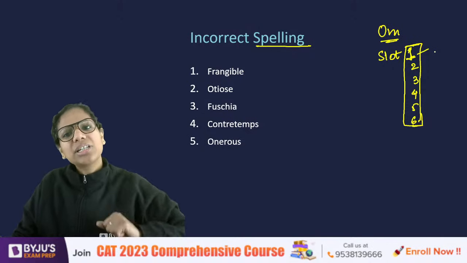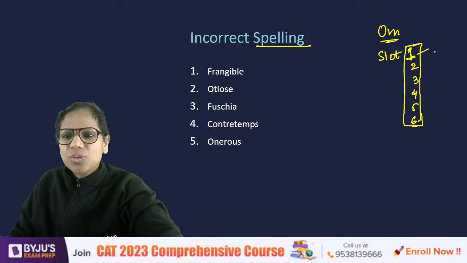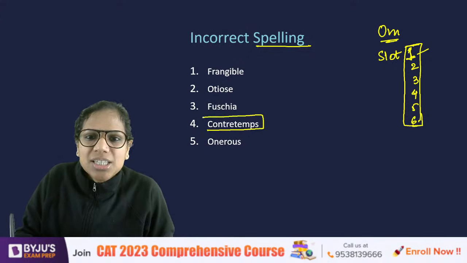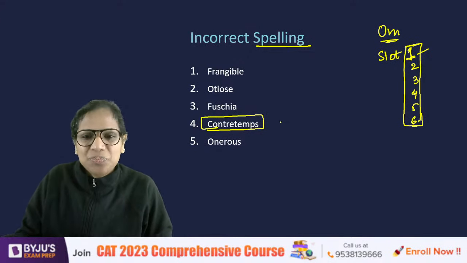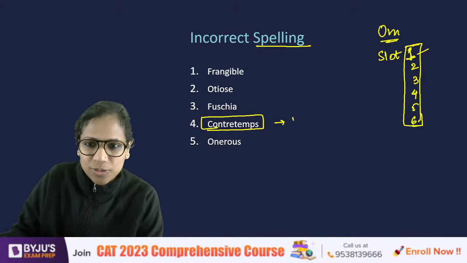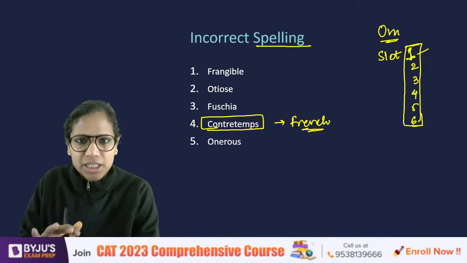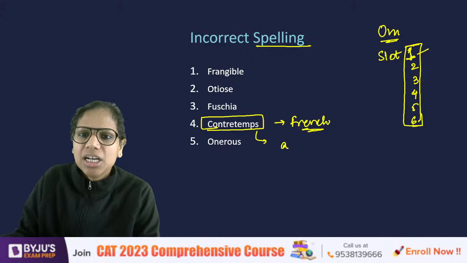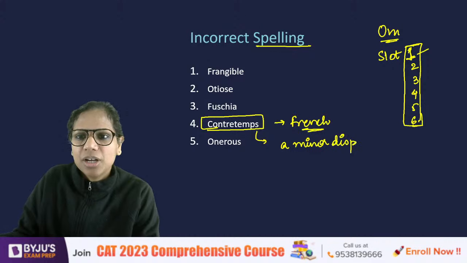4 is what all of you are saying. Yes, this word, why I was asking you, did anyone take IIFT, was that this word came in IIFT this year. Contretemps. So this is how it is pronounced. It's a French word, contretemps. Right. And it has been adopted in English, it's widely used in English. It means a minor dispute. That's one meaning, a minor dispute.